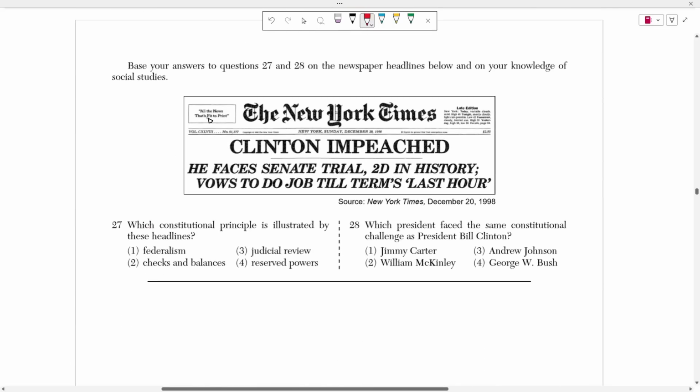Okay. So number 27 is based on, again, another New York Times headline. It says that Clinton impeached. He faces Senate trial, second in history, vows to do the job till term's last hour. Right? So which constitutional principle is illustrated by these headlines? Well, if someone is getting impeached, that is obviously going to be checks and balances, right?